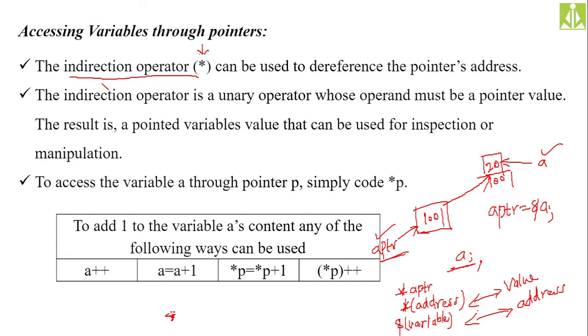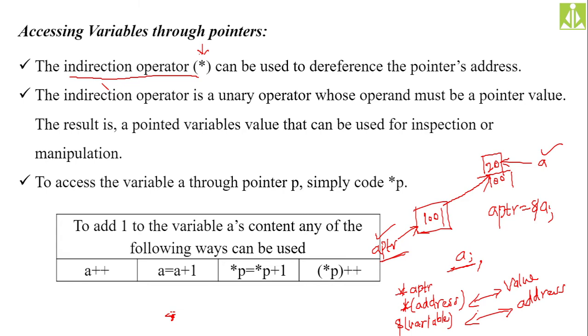A pointer value is nothing but we are providing the address over there. We are passing a variable which is holding the address, which is not holding the value. Okay, the result is a pointed variable value that can be used for inspection or manipulation. So when you apply the indirection operator on the pointer, it will give the value. That value you can inspect, or that value you can manipulate inside your program. Inspection is nothing but printing on the output screen. The manipulation is nothing but performing the operations, changing the value.